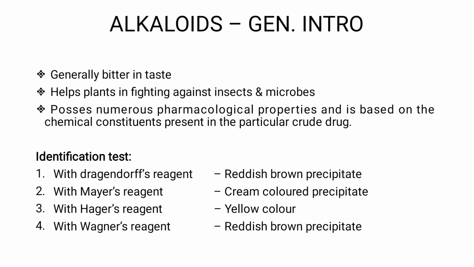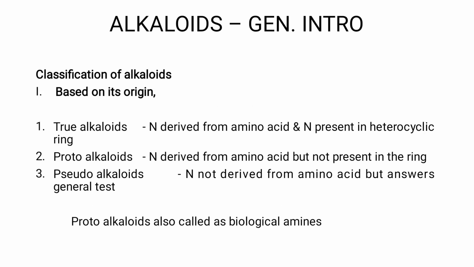We can identify alkaloids by four tests, which are Dragendorff's test, Mayer's test, Hager's test, and Wagner's test. In Dragendorff's test, we use Dragendorff's reagent. In Mayer's test, we use Mayer's reagent. In Hager's test, we use Hager's reagent, and it goes on.